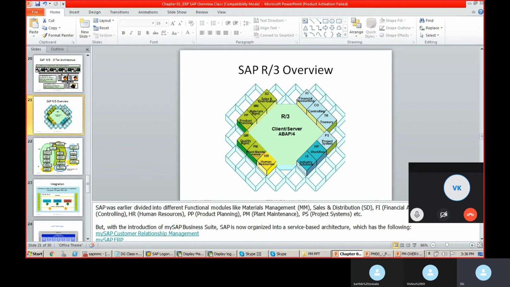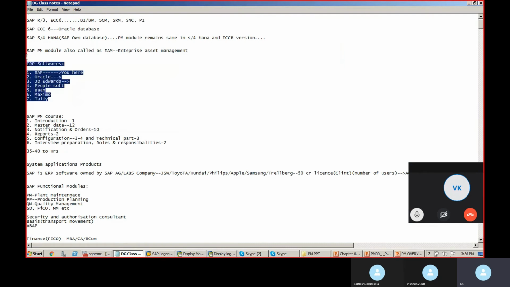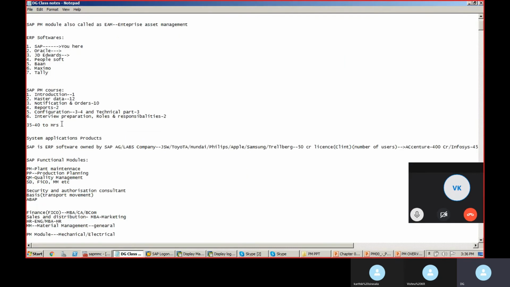Usually people from a computer science background learn that software, and we don't write the programming. Now we have covered what ERP is and some basics about SAP.